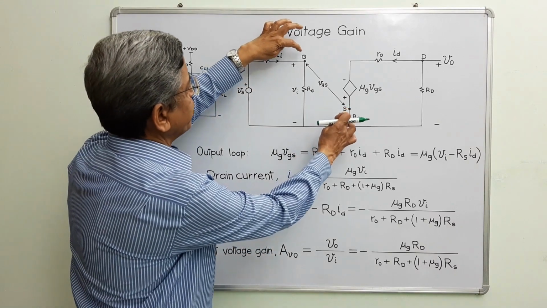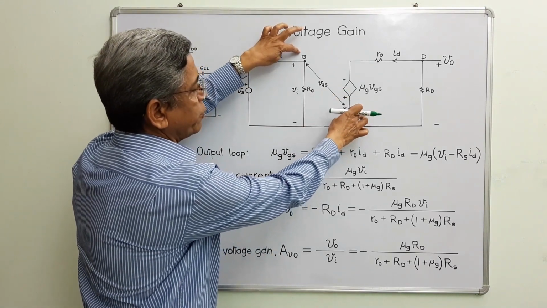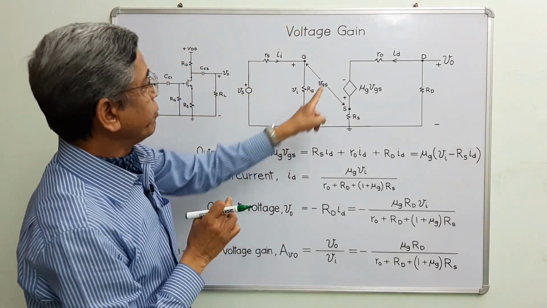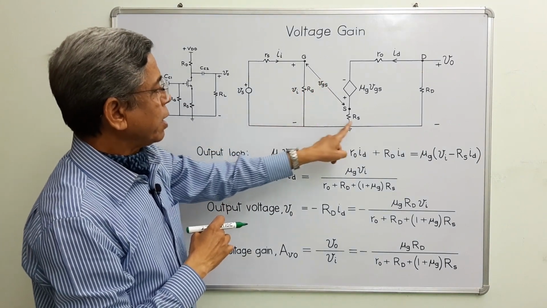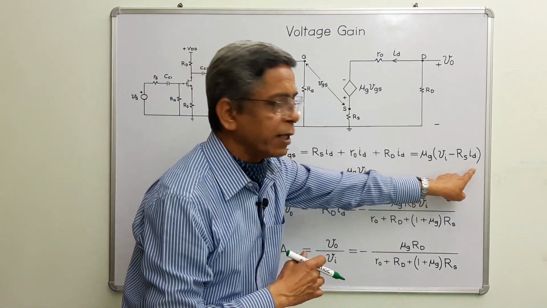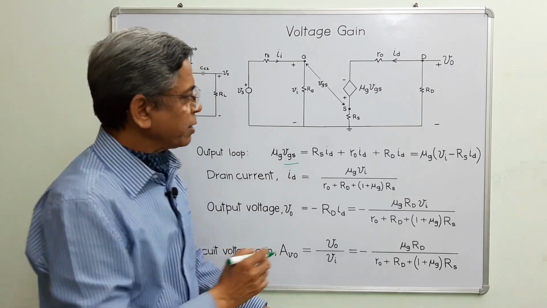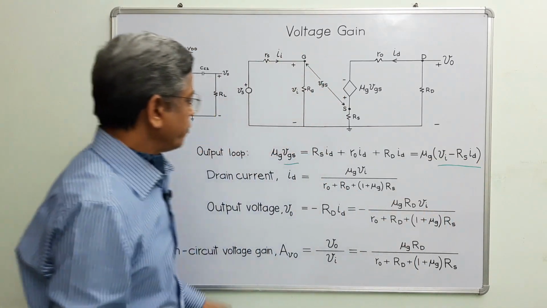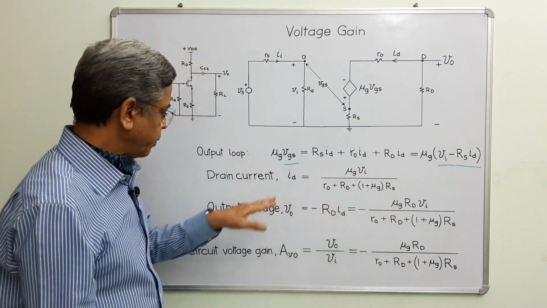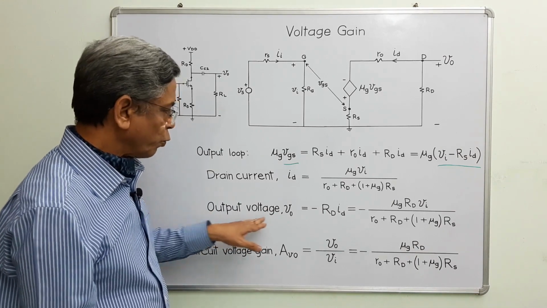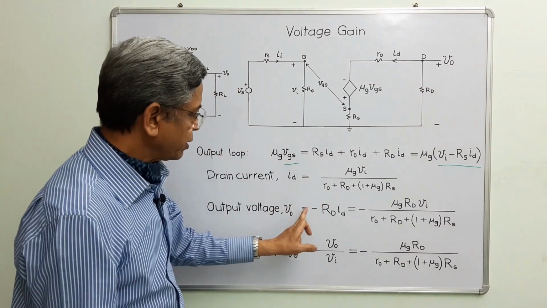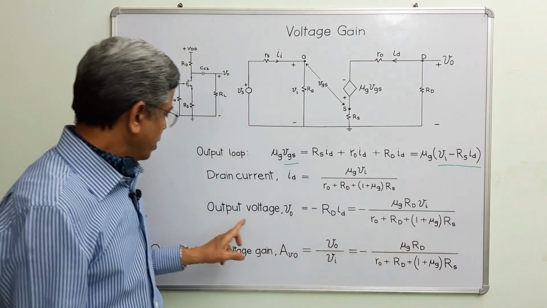And this potential difference between G and S, VGS, is equal to the difference of potential across Rg and Rs. That means VGS is equal to Vi minus Rs into Id. So this factor is replaced by this factor. And from this equation we get the expression for drain current. And from this expression we get the expression for output voltage across the drain resistor between drain and ground. So this is the expression for output voltage.